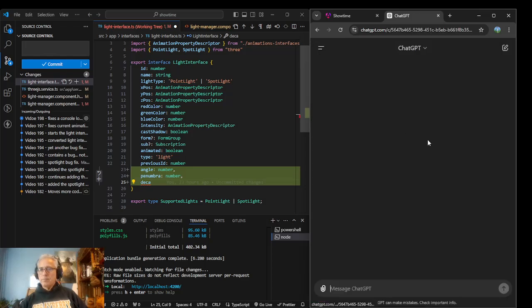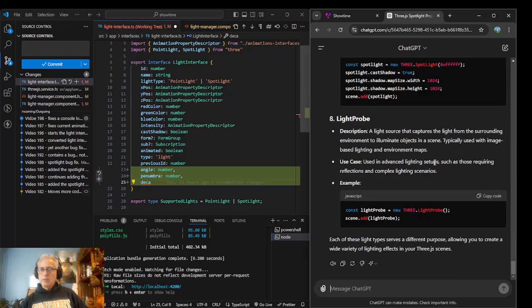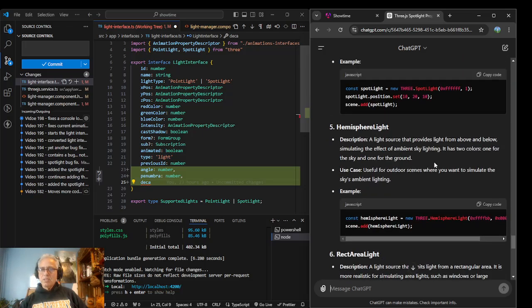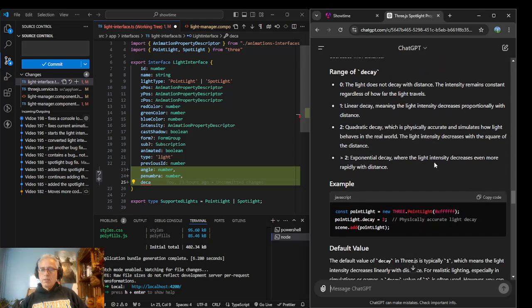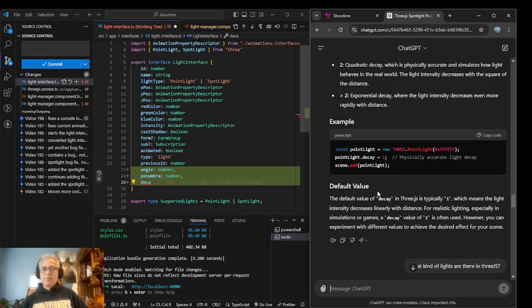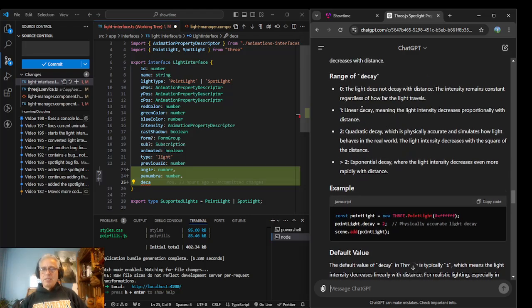Let's see. Oh yeah, these are the different spotlights, and then yeah, point light decay. Yeah, that's right. And it could be a zero, a one, or any number. And it's an exponential decay if it gets to a certain point. So if it gets past the number two.